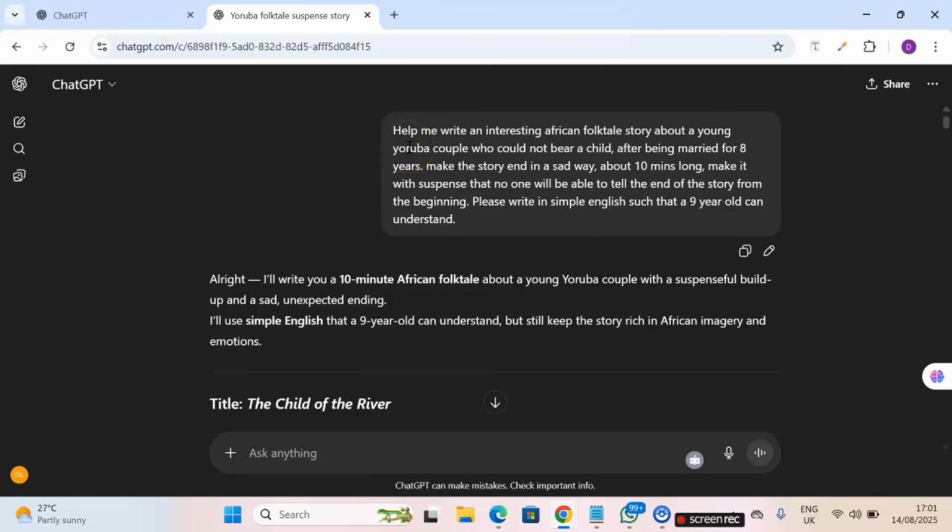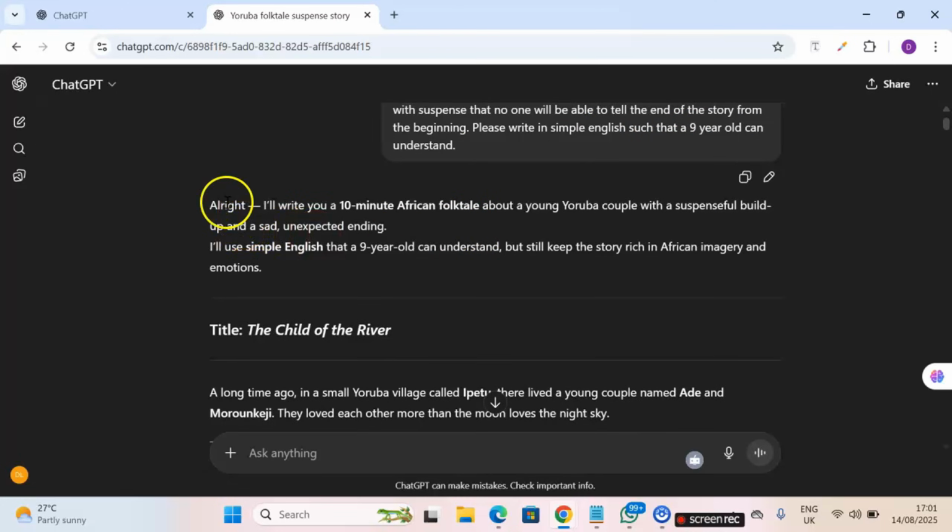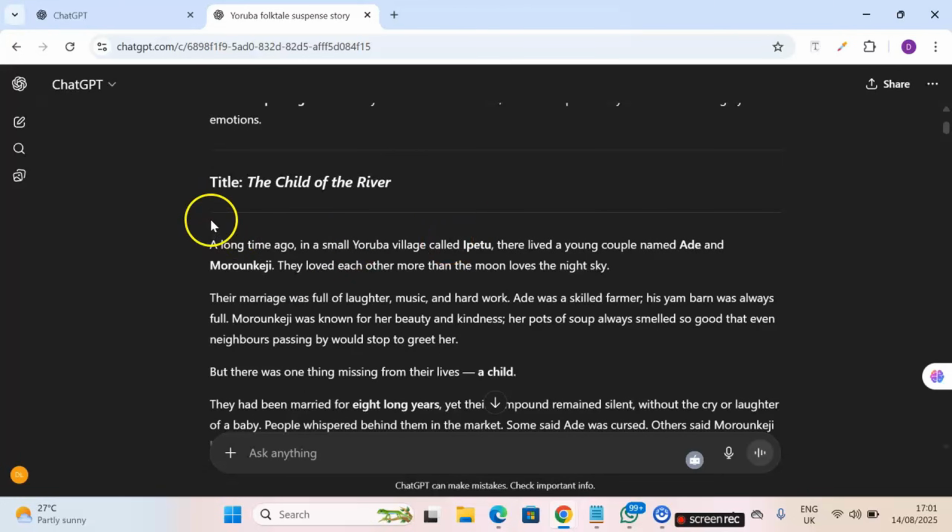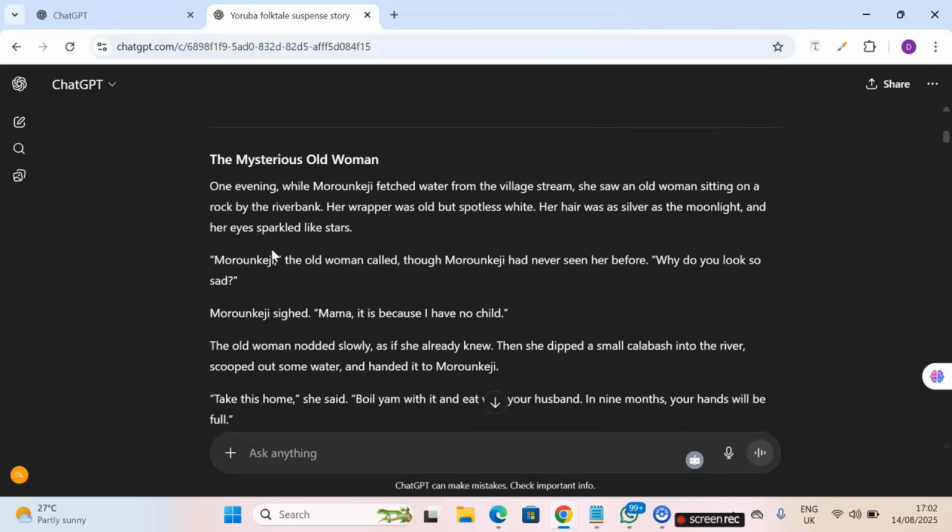This is the idea I gave ChatGPT: help me write an interesting folktale story about a young Yoruba couple who could not bear a child after being married for 8 years. Make the story end in a sad way, about 10 minutes long. Make it with suspense that no one will be able to tell the end of the story from the beginning. Please write in simple English such that a 9-year-old can understand. As you can see, ChatGPT responded with the 10-minute story. We need to confirm if it is actually 10 minutes, but this is the story it gave me and I went through it. I love it. The title of the story is The Child of the River, a long time ago in a small Yoruba village called Ipetu. So that is the story ChatGPT gave me, as you can see.